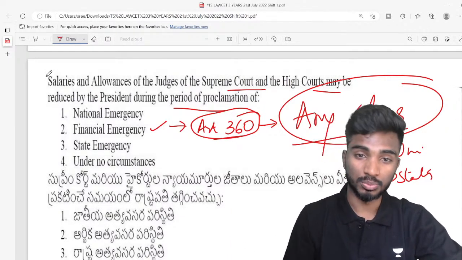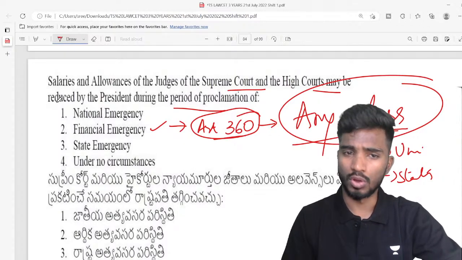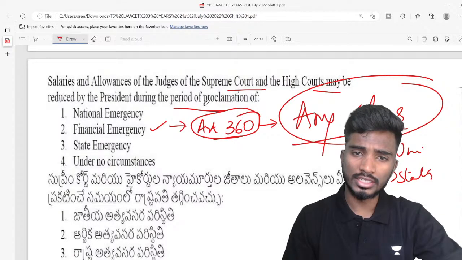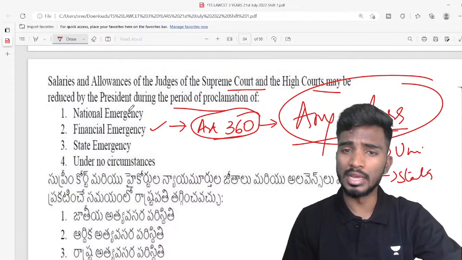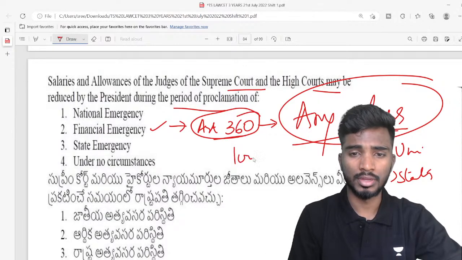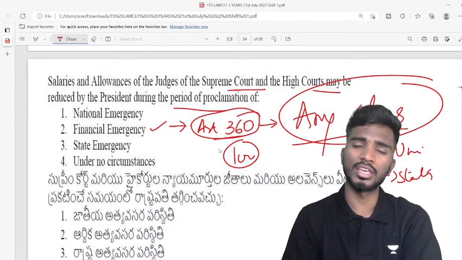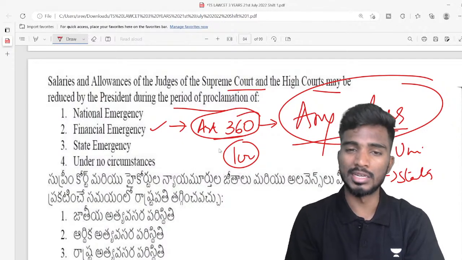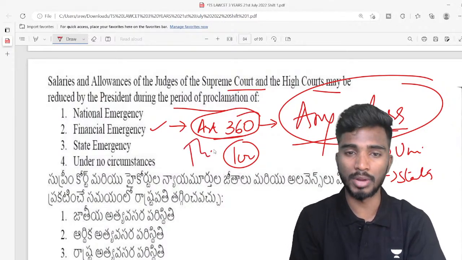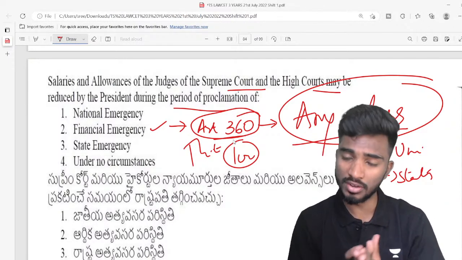Now my question, which I asked you even in my class also. Let us say I am working in Delhi. My salary is 1 crore rupees, and there is financial emergency. I am working in some private company, let us say Thrinath Educational Services Private Limited.